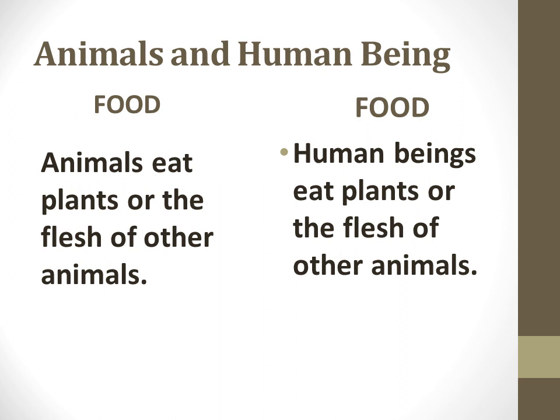In the same way, human beings also eat plants and flesh of other animals. So when we say plants, we are not directly consuming the plant. In some cases, we do consume. In some cases, we take the fruits and vegetables from the plants and we consume those.